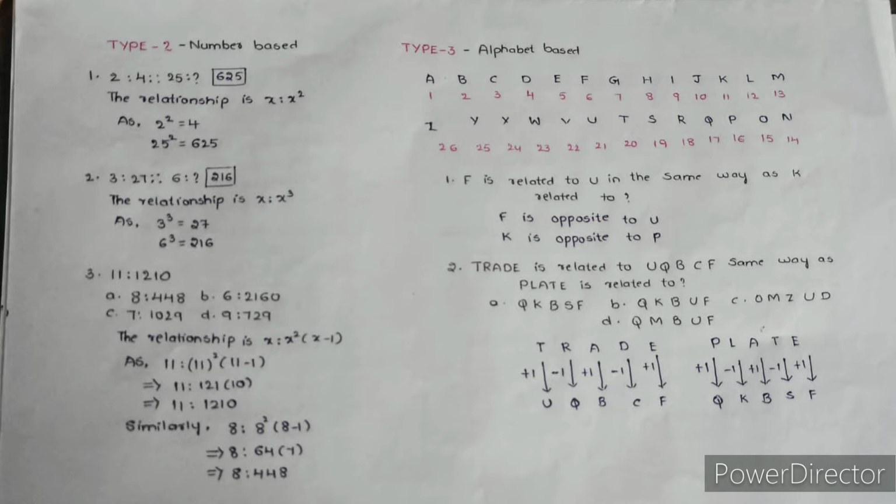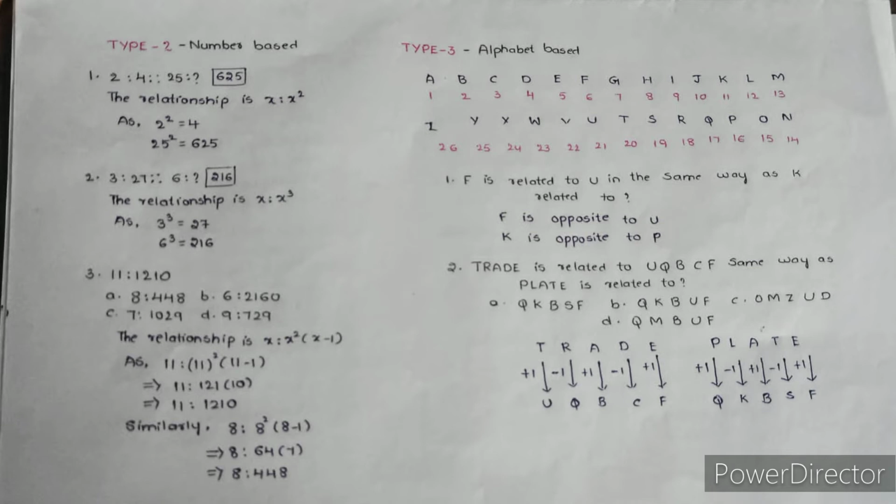So if you put these alphabets and if you write these numbers, it will be very easy for you to solve alphabet based questions. So I'm again telling, you have to write A to M in the first row, and you have to number them from 1 to 13. So once you have finished writing them, under M you have to start writing N. So this numbering should be given from 14 to 26. From N to Z, you have to give numbering from 14 to 26, from right to left. So this is how you write your alphabets.